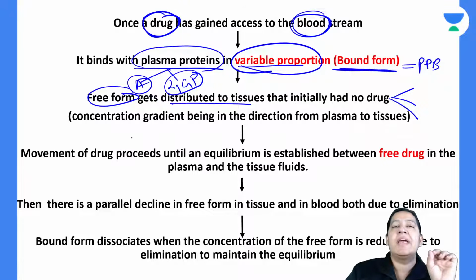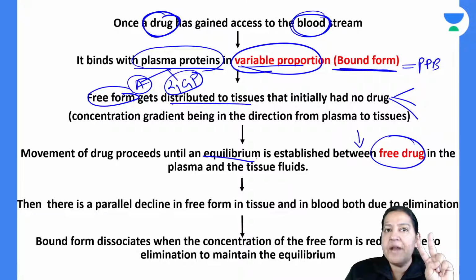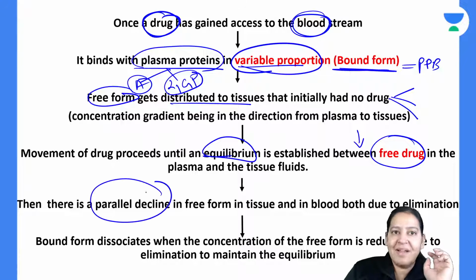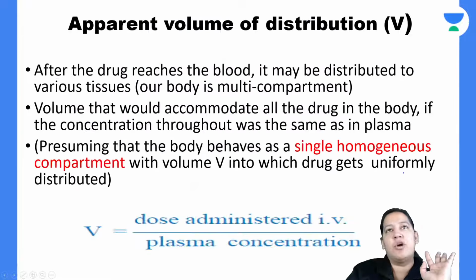So gradually its concentration will fall. The free drug will fall. But there is an equilibrium between the free and the bound. So the backup is given by the bound. So there is a parallel decline in free as well as bound. Have you got it? And ultimately both of them will be excreted.